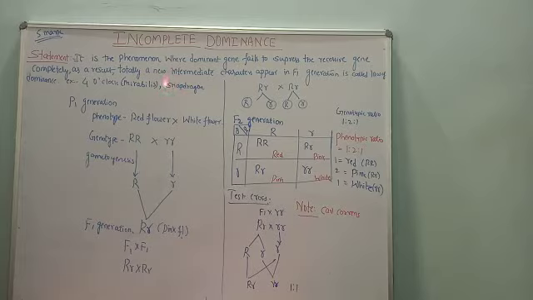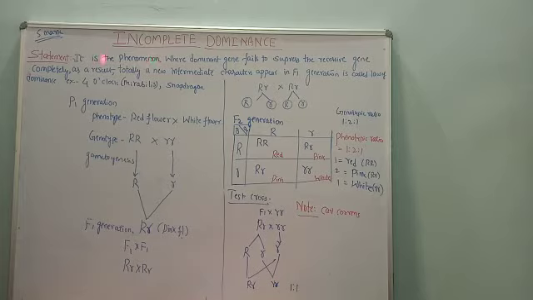But in incomplete dominance, it is slightly deviated from Mendel's monohybrid cross. There he got capital T small t, meaning tall plants. But today's concept of incomplete dominance is different from Mendel's monohybrid cross.